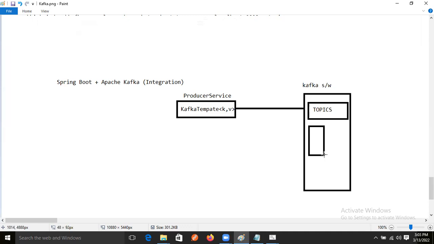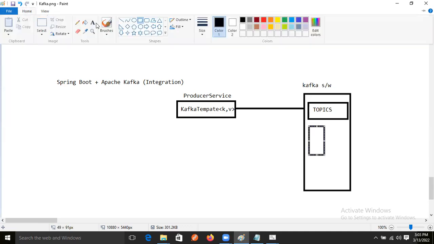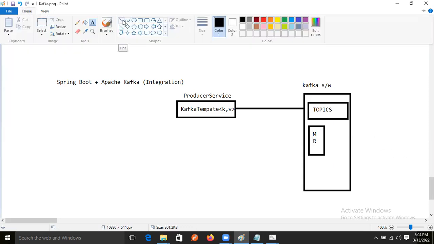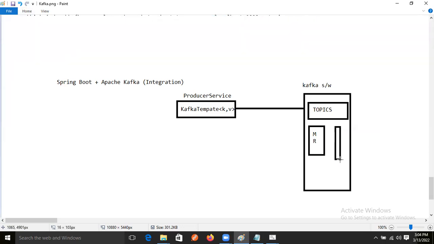Message replica, right? Message replica. After that, what will happen now? Our message replica will send the clone data to whom? Message broker, right? Then data will come to whom? Message broker.